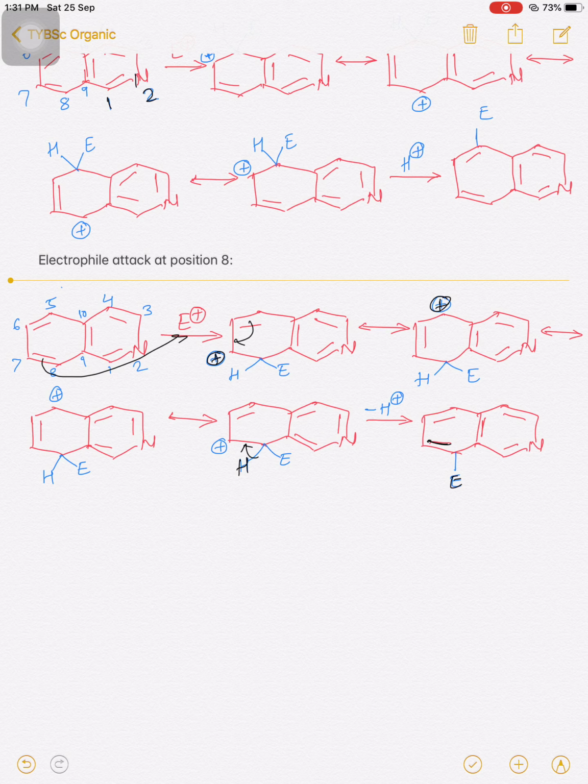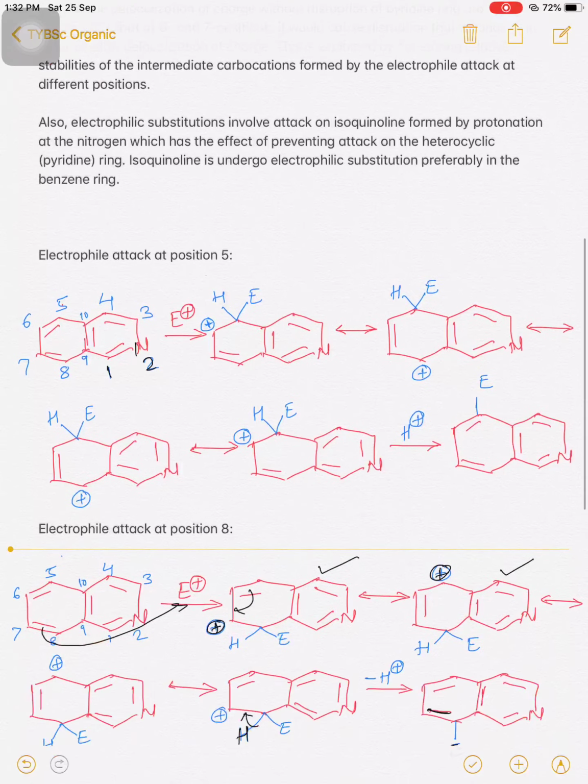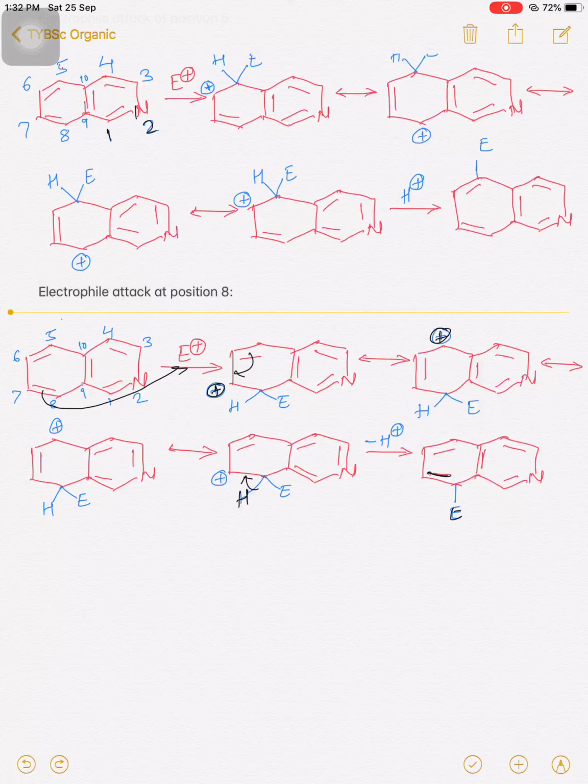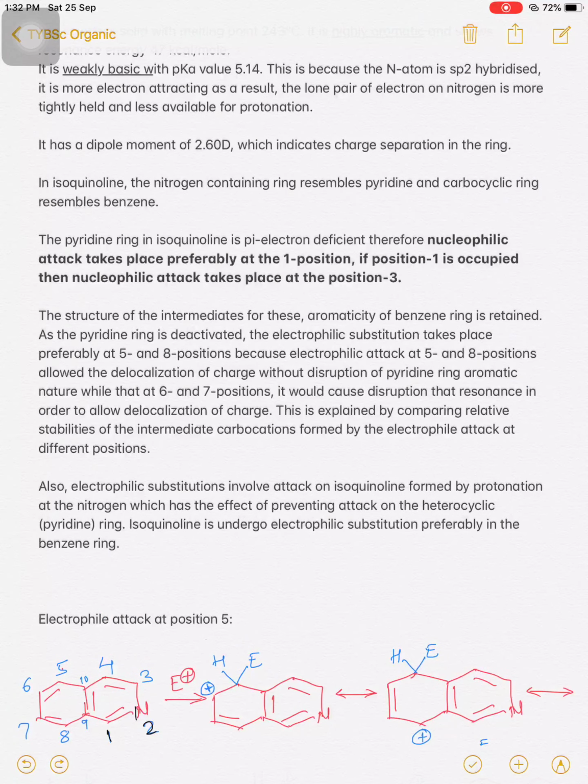When this electrophilic attack takes place at the 8th position, similar to the 5th position, the aromatic nature of this pyridine ring structure is as it is. There is no change or disturbance in the aromatic nature of these structures. So this is explained: the pyridine ring is deactivated because of the nitrogen atom.